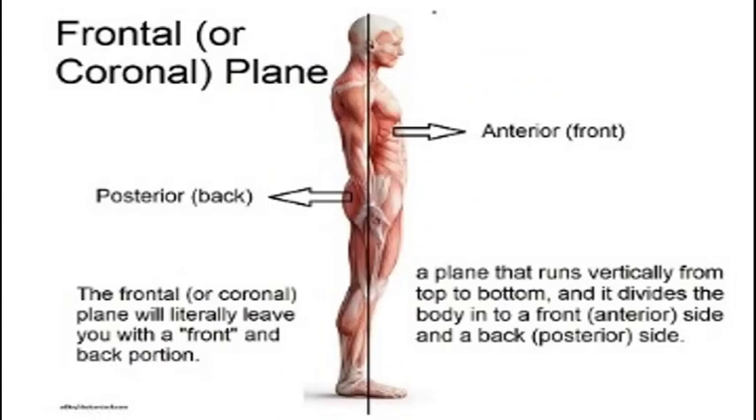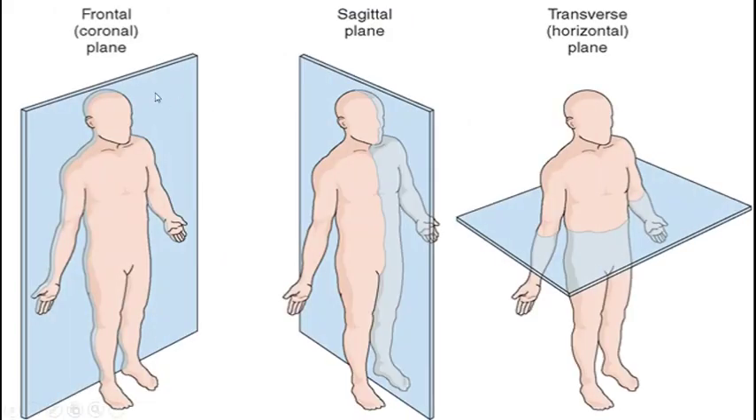A line running vertically from top to bottom and dividing the body into anterior meaning front part and posterior meaning back part is called the coronal or frontal plane. Frontal plane is at right angles to the sagittal and median plane, whereas a plane which divides the body into upper and lower halves is called the transverse or horizontal plane, and it is also at right angles to the sagittal and median plane as well as to the frontal or coronal plane.